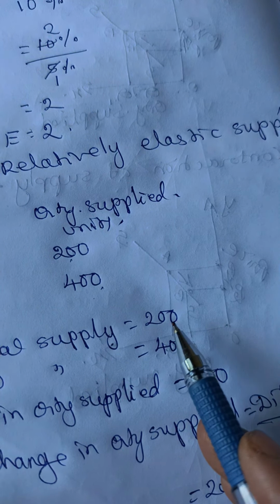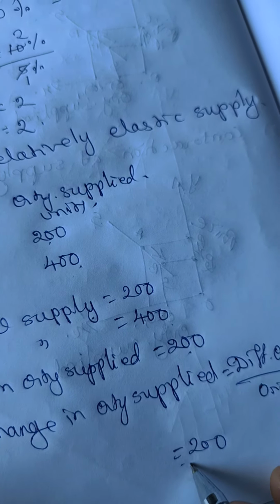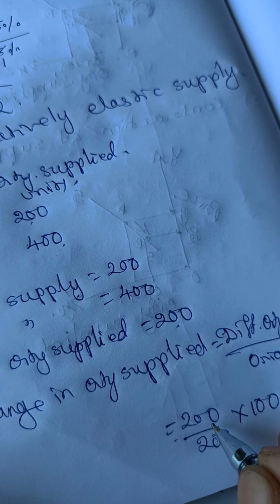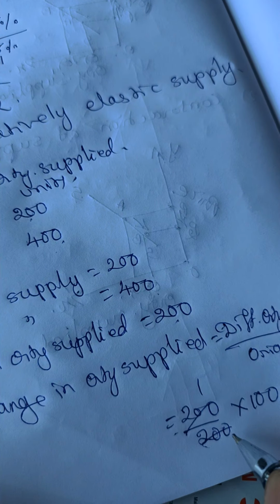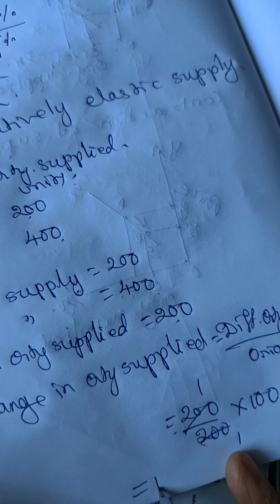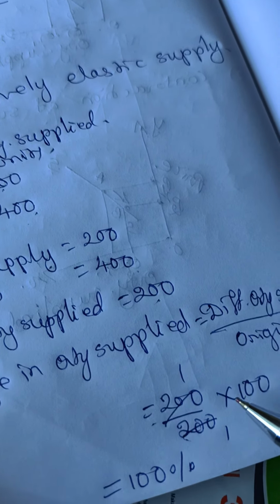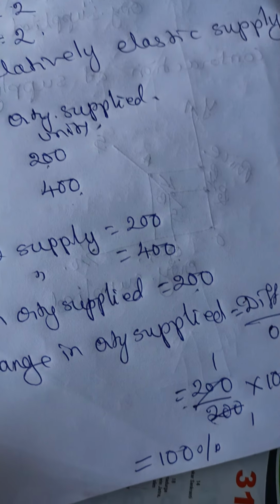The original supply is 200. 200 divided by 200 into 100. Cancel this, and you will get 100%. Percentage change in quantity supplied is 100%.